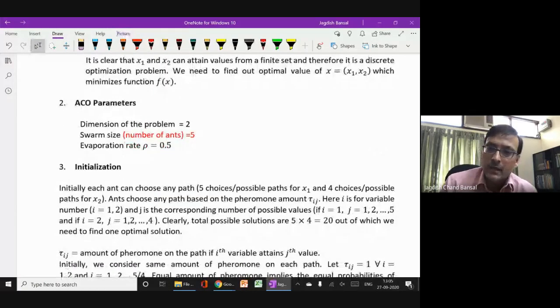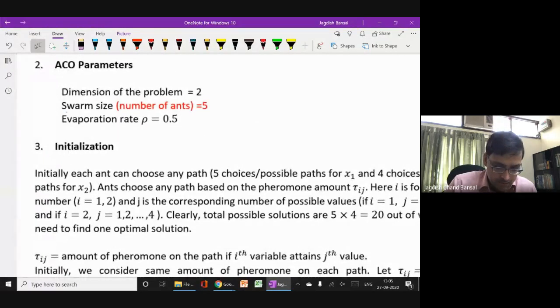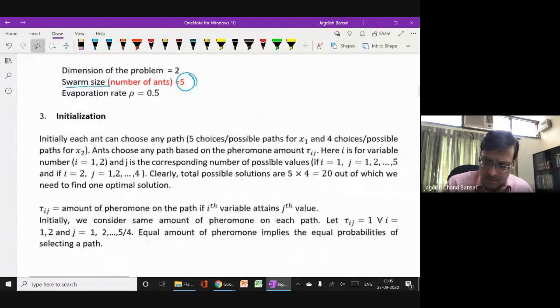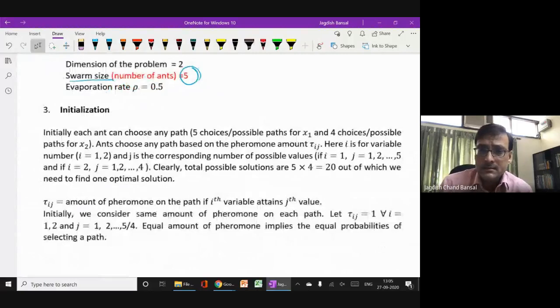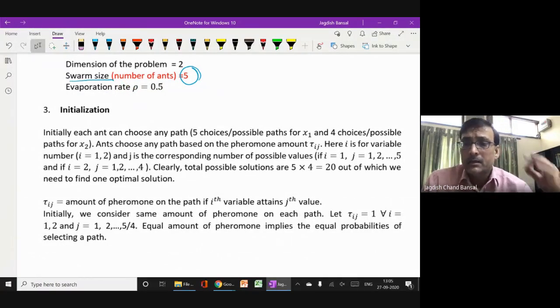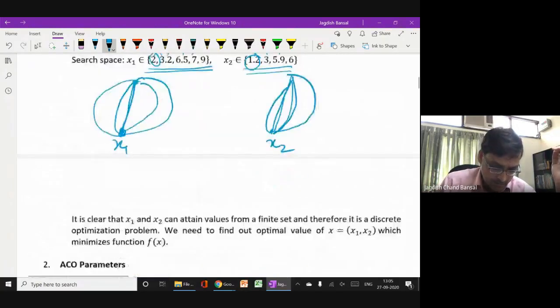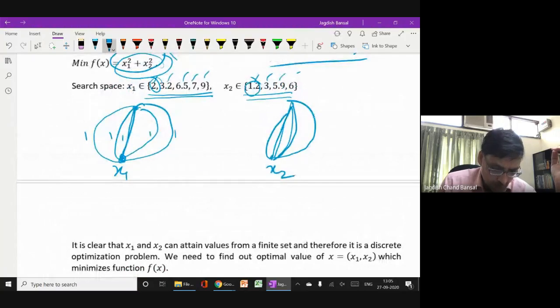So this is a swarm intelligence based algorithm. You take the swarm size, which is the number of ants, that is 5. Five ants you have taken. Initially you will initialize the solutions. I already mentioned that initially the pheromone amount tau will be 1 for each path, which means for all the paths the pheromone amount is 1, and therefore the probability is 1 by 5.